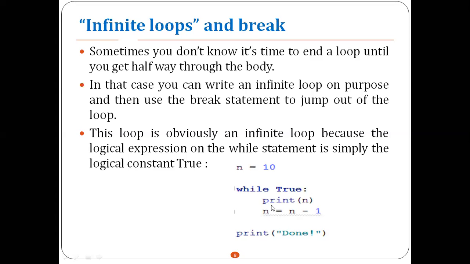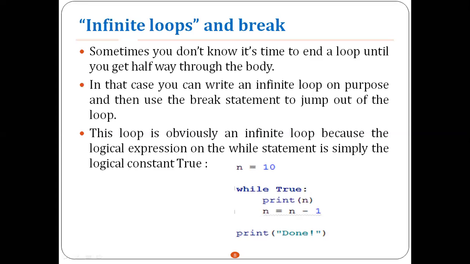It will execute infinitely. So to terminate this, one method is that you either change it, or you pass an argument in such a way that this must become a false value. Otherwise, you have to use the other method called break.